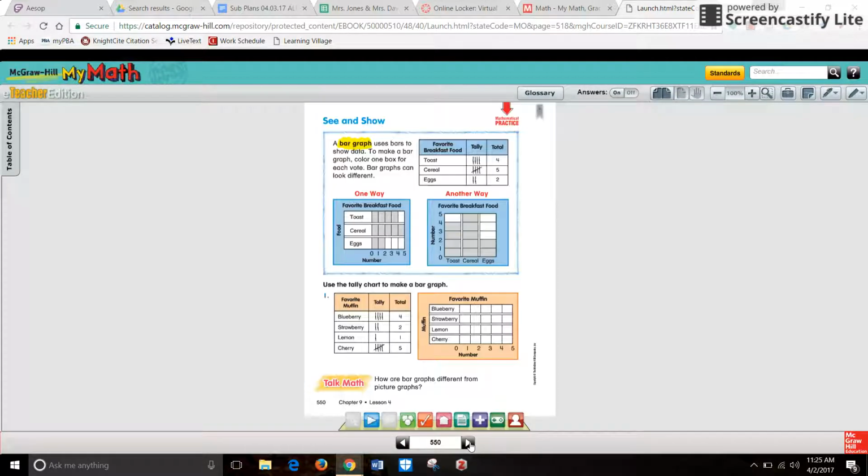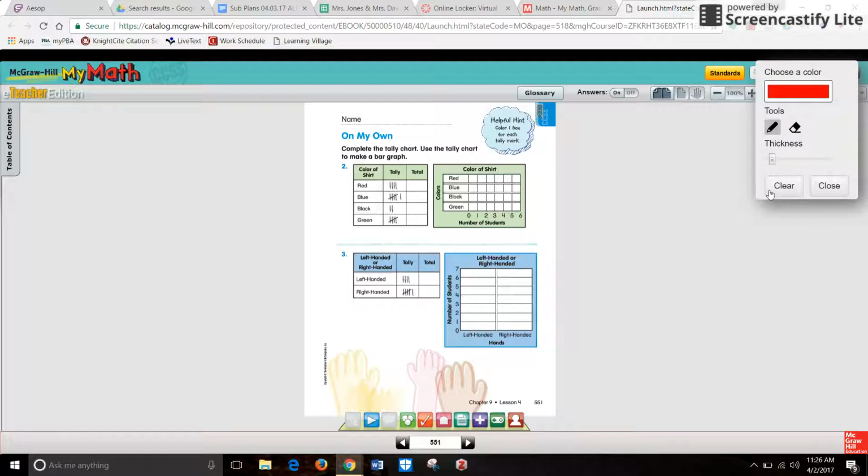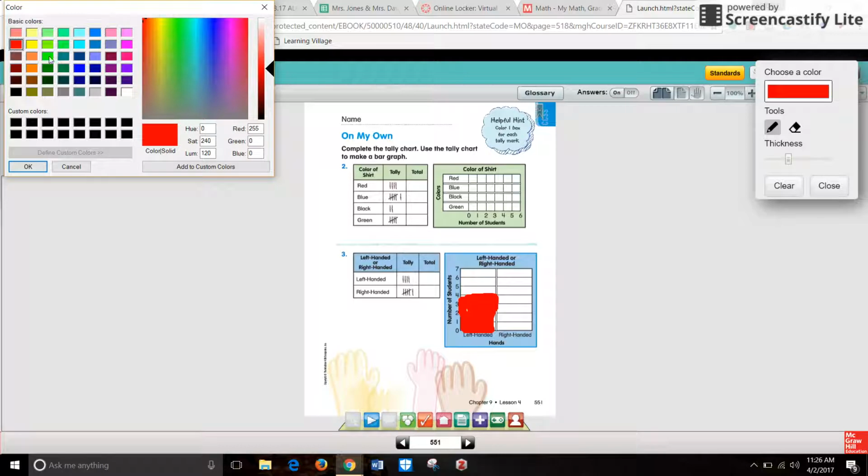Now I'm going to show you a vertical bar graph. So we're going to look at number 3 together. And it says how many people were left-handed. 4 people. So now instead of coloring out to the side 4, I'm going to color up to the 4 instead, and color all of that space in. Again, I'm using my mouse, so not super pretty, but it's okay. And then how many people were right-handed? 6. I'm going to change the color just so you can see the difference a little bit better.